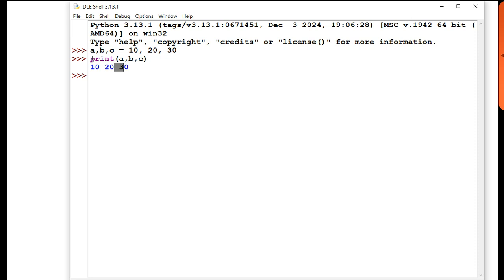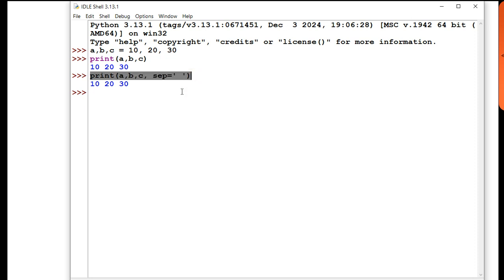Okay, if you write it like this, how is Python going to convert it? There is a separator that will be added by Python itself, which is a space. See, that is the same output you got. So what is the default separator? Space. Okay, the default separator for the print function is space.